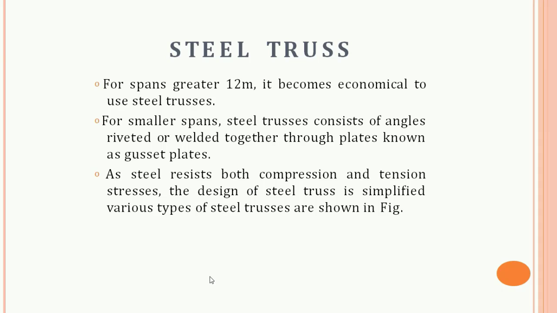So next is the steel trusses. As we know, timber trusses were commonly used in the olden days when timber was cheap and steel and its fabrication were costly. Steel trusses are commonly used today, as they have some advantages over timber trusses. Steel is fireproof and termite proof. It can be fabricated in any shape. Steel trusses are stronger and durable. They can be easily built for greater spans. Speedy construction is possible. They are lightweight. So these are some advantages of steel trusses.